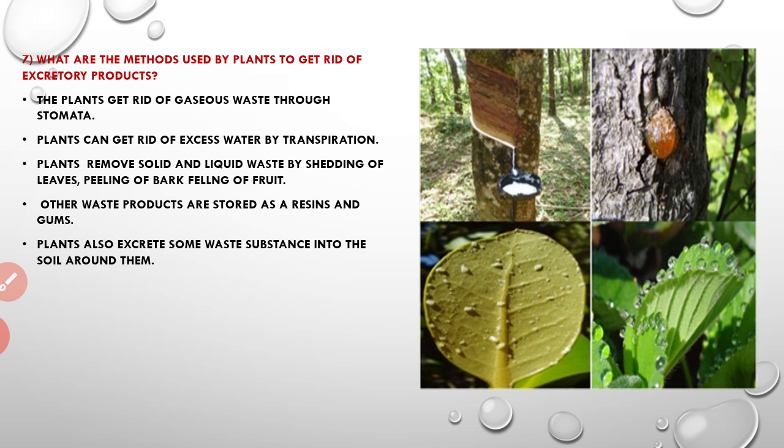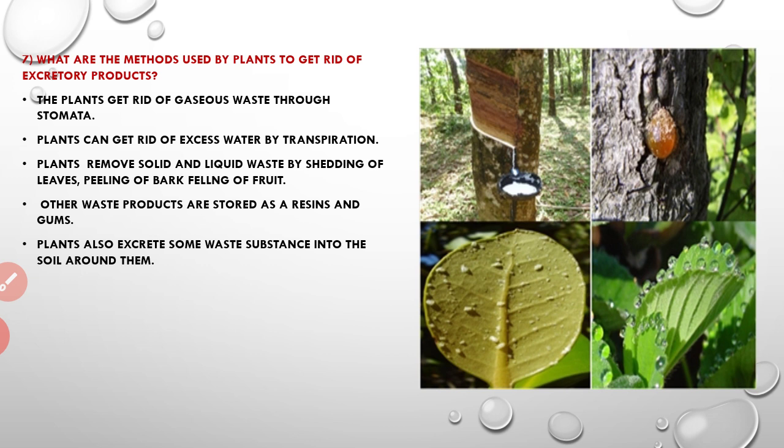In lungs the exchange of gases takes place, right? Carbon dioxide and oxygen, that is in humans. Similarly, in a plant, in stomata the exchange of gases takes place and it gives out oxygen, that is a waste product produced during the photosynthesis process. So through the stomata it removes the gaseous waste, that is oxygen.